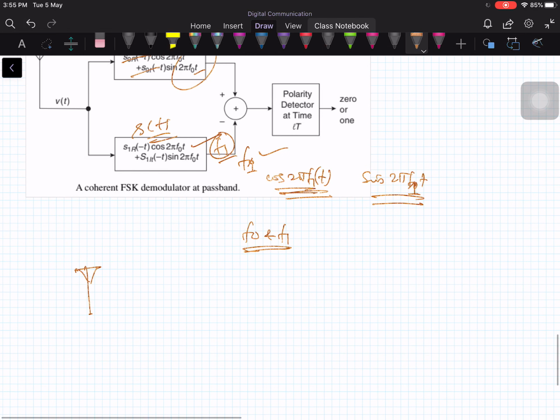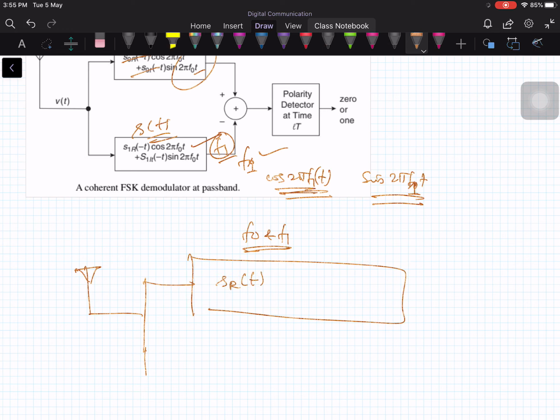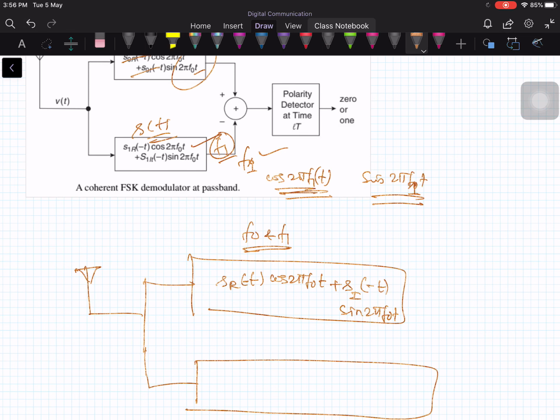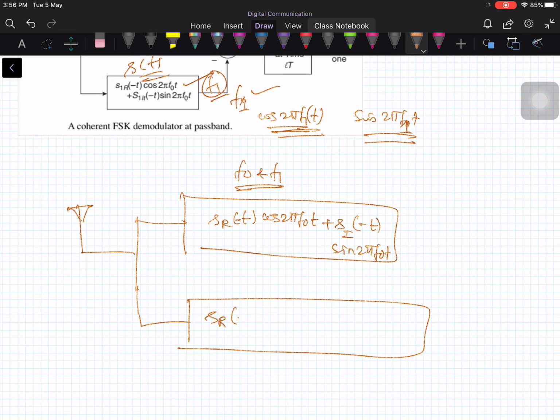So you have the filter, and here it is going to be s_r of minus t times cos of 2 pi F0 t plus s_I of minus t times sin of 2 pi F0 t, and here the same pulse s_r of minus t cos of 2 pi F1 t plus s_I of minus t sin of 2 pi F1 t, and this is plus.